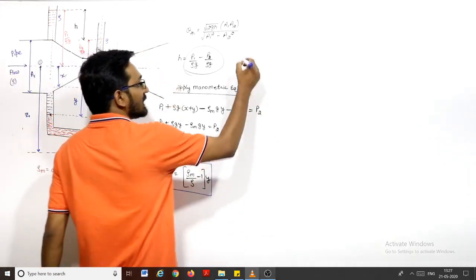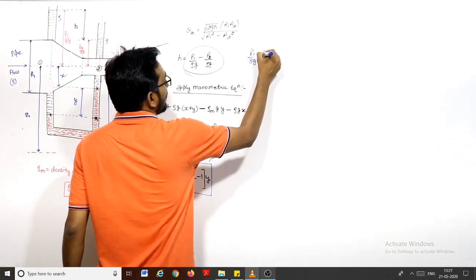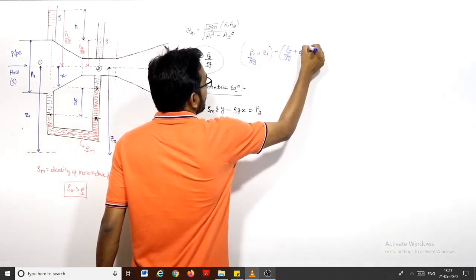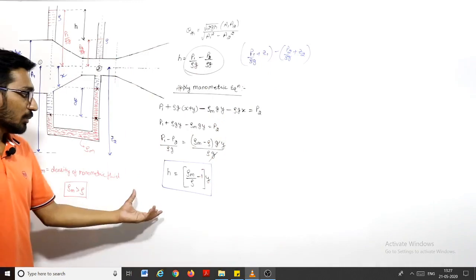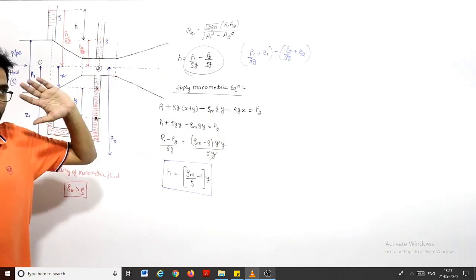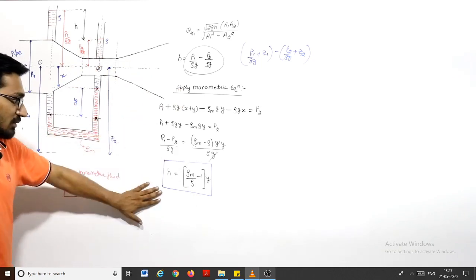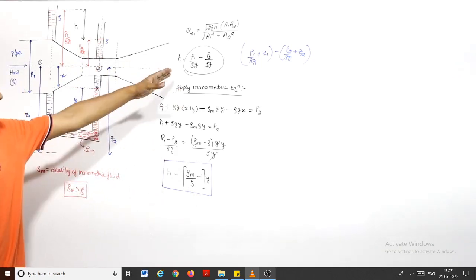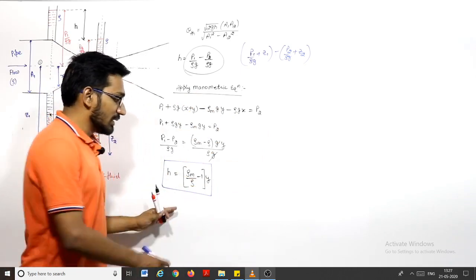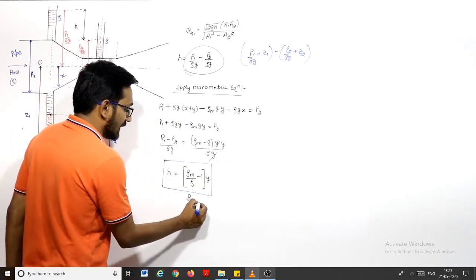What we need in that case is P1 by rho g plus Z1 minus P2 by rho g plus Z2. We need this, right? So don't put this blindly. Apply the Bernoulli equation and apply this manometric equation with your head or mind open, right? This is for horizontal venturimeter, where we want P1 by rho g minus P2 by rho g, right? This is when rho m is greater than rho.